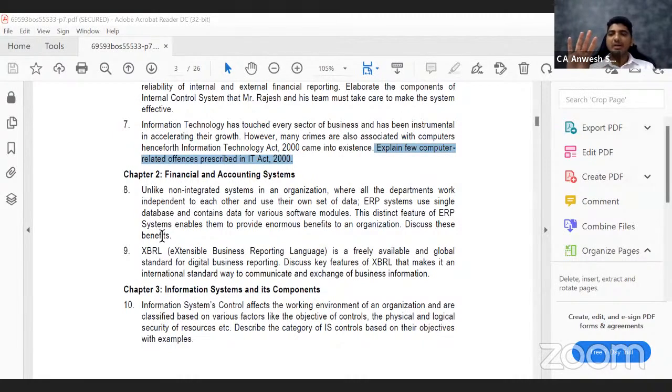Now, all the 4 departments can use their different softwares. If they're using different softwares, what is the problem? The problem is they have to enter the same data again and again. Think of this. If I'm having one commodity, if I purchase it, the purchase department will enter all the details of that commodity. Then when the sales department is selling, they again have to enter all the details of the commodity that they're selling. For example, let us say that I have a phone. I'm in the business of purchasing and selling mobile phones. So the purchase department, when I'm purchasing this mobile phone, will enter all the data.